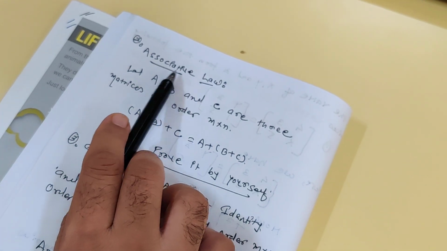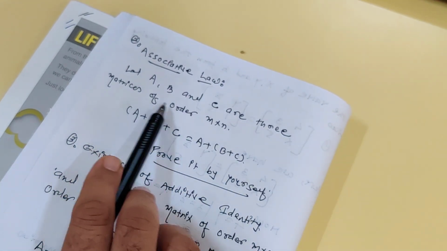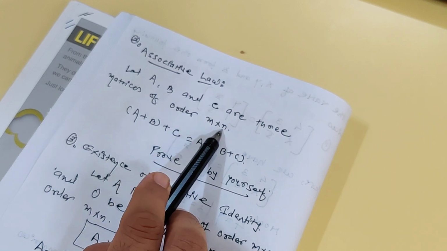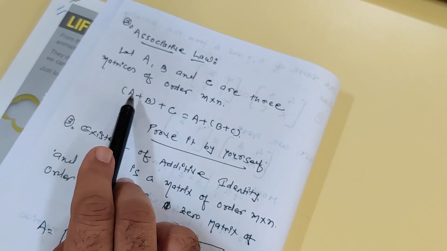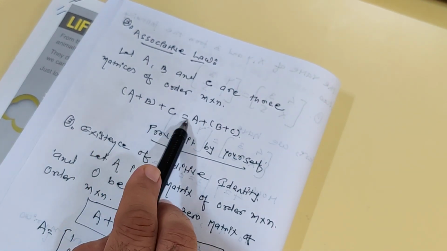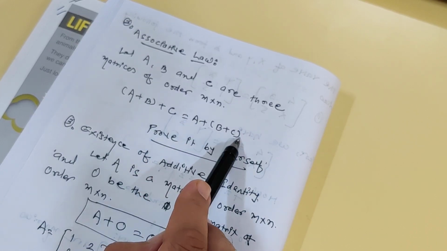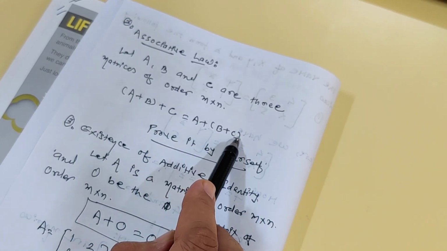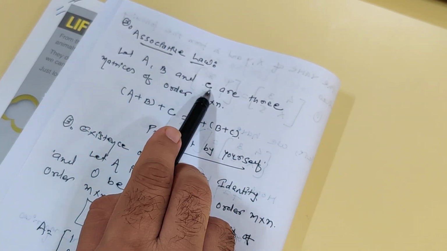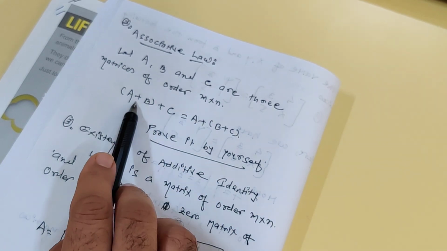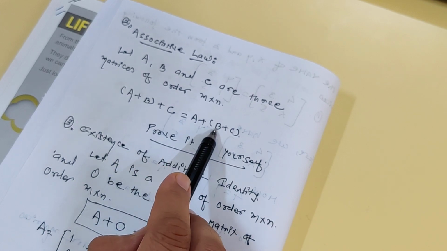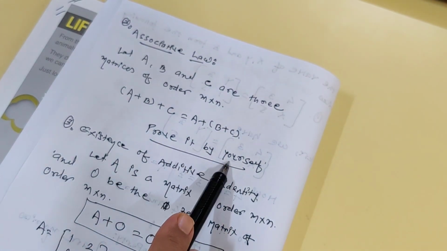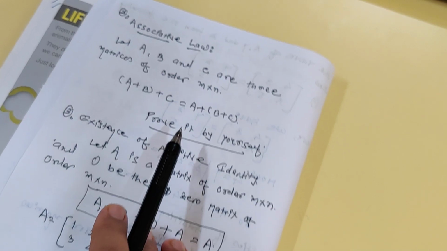Associative law. What is associative law? A, B and C are three matrices of order m cross n. हमने तीन मैट्रिक्स लिए स्टूडेंट्स, और associative law हमको चेक करना है. A plus B plus C is equals to A plus B plus C. आपको तीन मैट्रिसेस कोई भी लेना है, 2x2 ऑर्डर के, 3x3, लेकिन सभी के ऑर्डर A, B, C के ऑर्डर सेम रहने चाहिए. देन यू कैन चेक दिस प्रॉपर्टी. A plus B plus C is equals to A plus B plus C. Now you can prove it by yourself. Please try to prove this property by yourself.